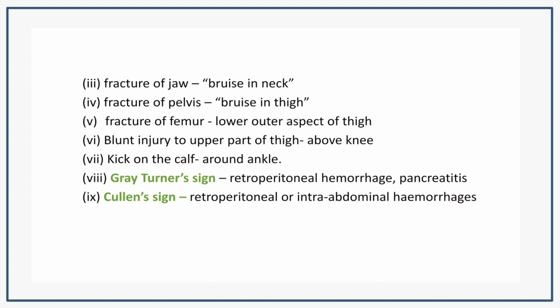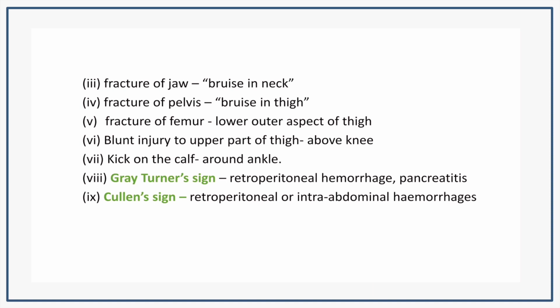When there is a fracture of the jaw, a bruise occurs in the neck. When there is a fracture of the pelvis, a bruise occurs in the thigh. When there is a fracture of the femur, a bruise occurs in the lower outer aspect of the thigh. When there is a blunt injury to the upper part of the thigh, a bruise occurs above the knees. A kick on the calf causes a bruise around the ankle.